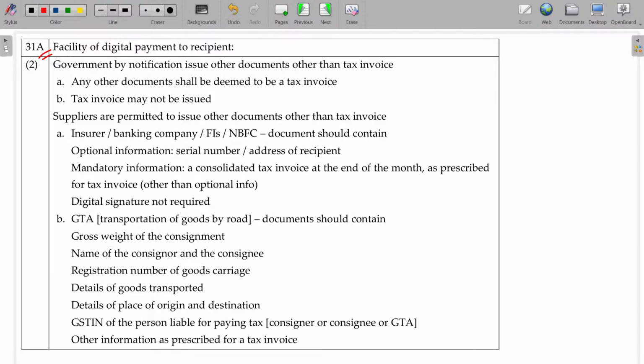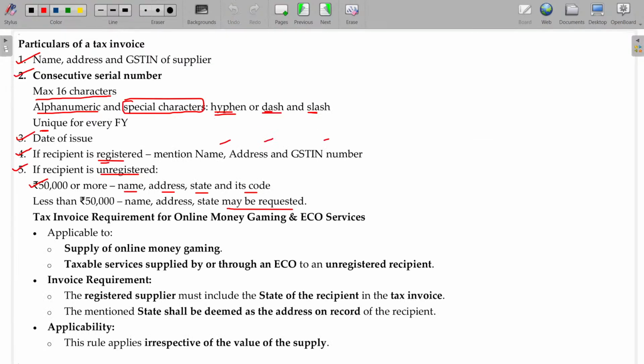Section 31A deals with the digital payment to the recipient. All the payment is made through online, no? So that facility should be given. That's what the rules here say.